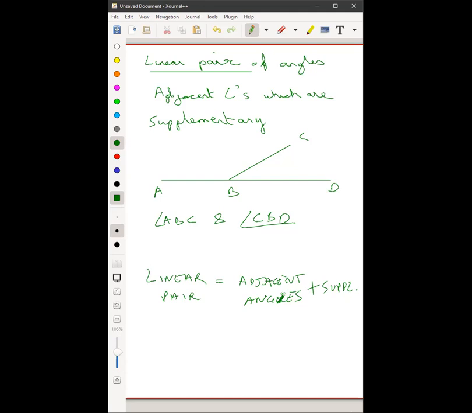Now, since it's a pair, there are going to be only two angles. Remember this. A very common confusion is we take three angles. It's a pair of angles. A pair is two.